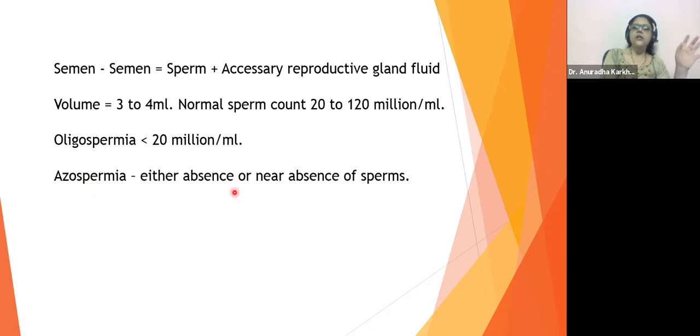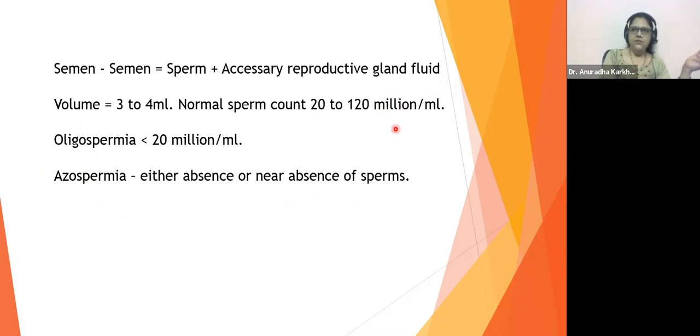Okay, so either complete absence or near absence of spermatozoa, that person will be sterile. That man cannot ever become a father, right? That person will be suffering from azoospermia. A means absent. Okay, azoospermia means absence of spermatozoa. Oligospermia means less of spermatozoa. And normal condition is going to be around 20 to 120 million sperms have to be produced per ml.